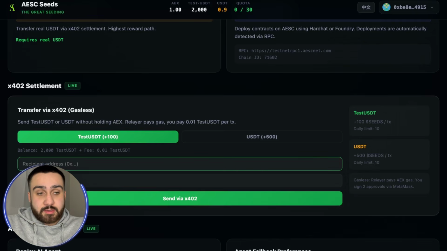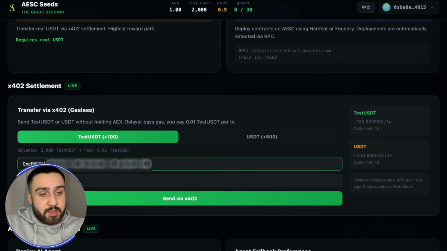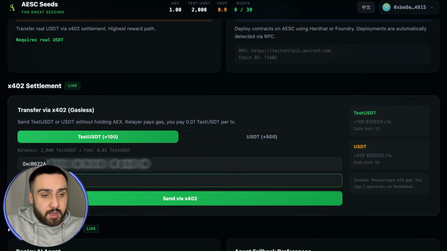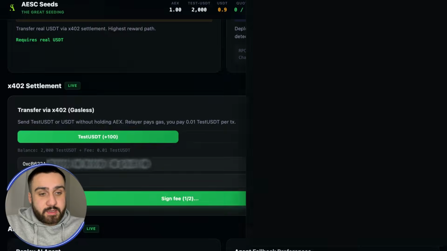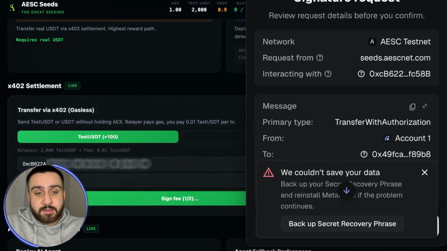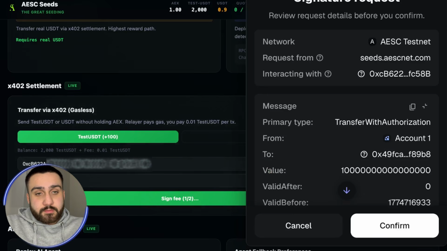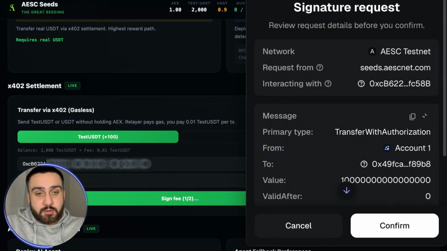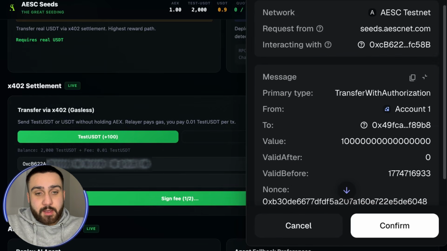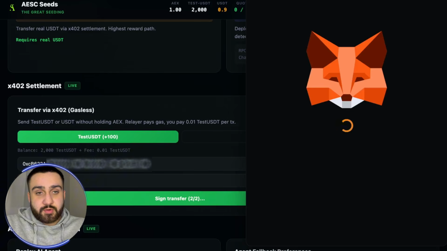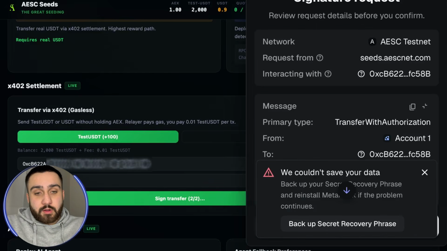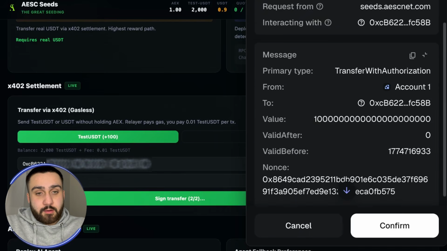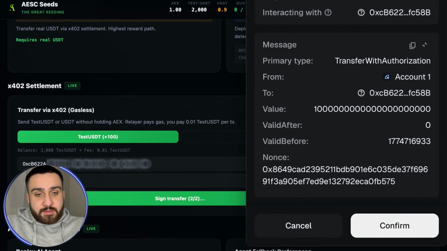Right now I'm going to place the recipient address right here, and the amount I'm going to send is 1000. By clicking send via this, we're going straight to MetaMask, and we just need to click the button to see everything. A signature request has happened, and we need to confirm this action. In a few seconds we need to confirm one more thing, which is about fees and some things like that.